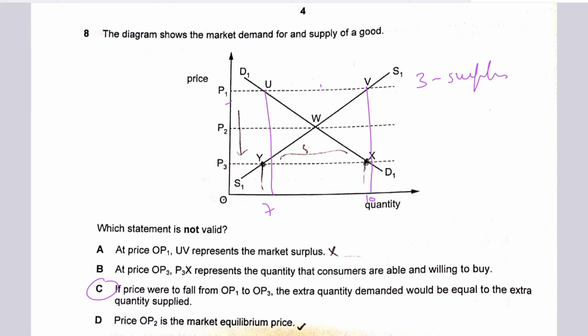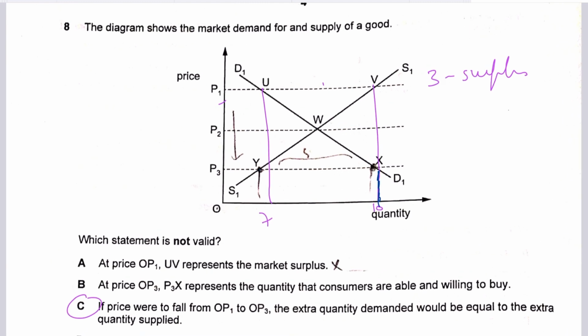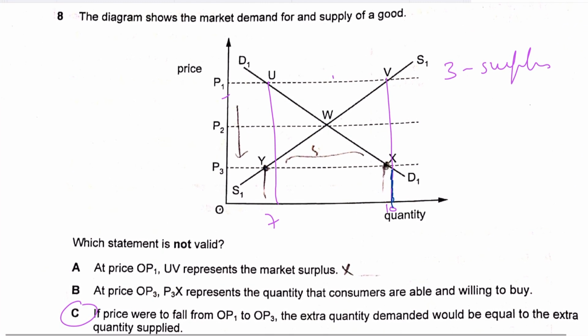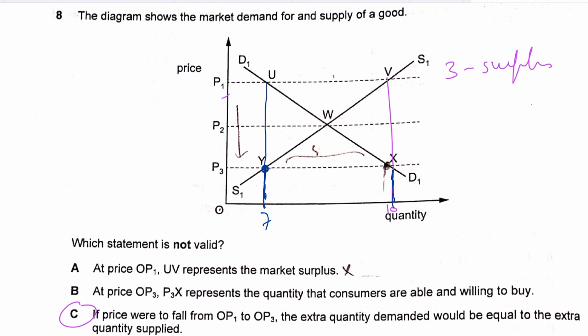If you move from OP1 to OP3, then at OP3 your quantity demanded is 10, while your quantity supplied is somewhere around 7, at the intersection with the supply curve. So 10 minus 7 represents your shortage, because it's excess demand.